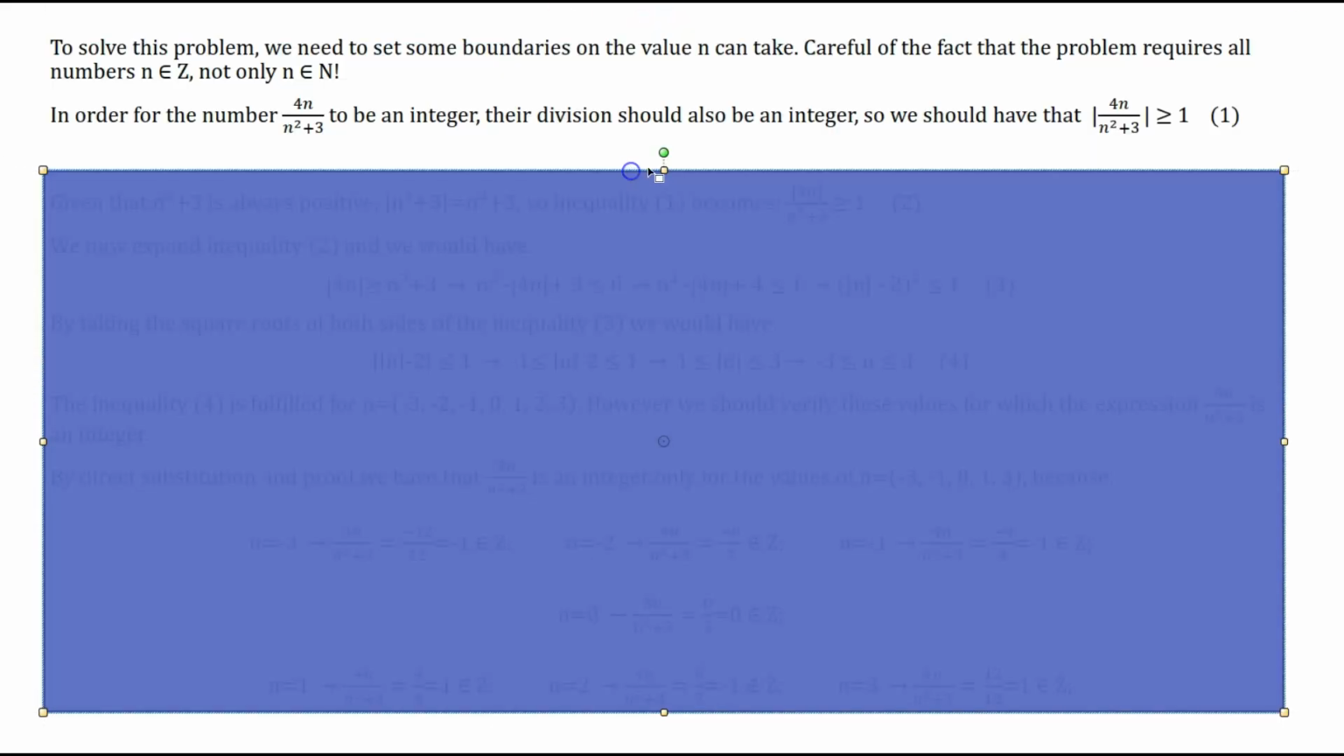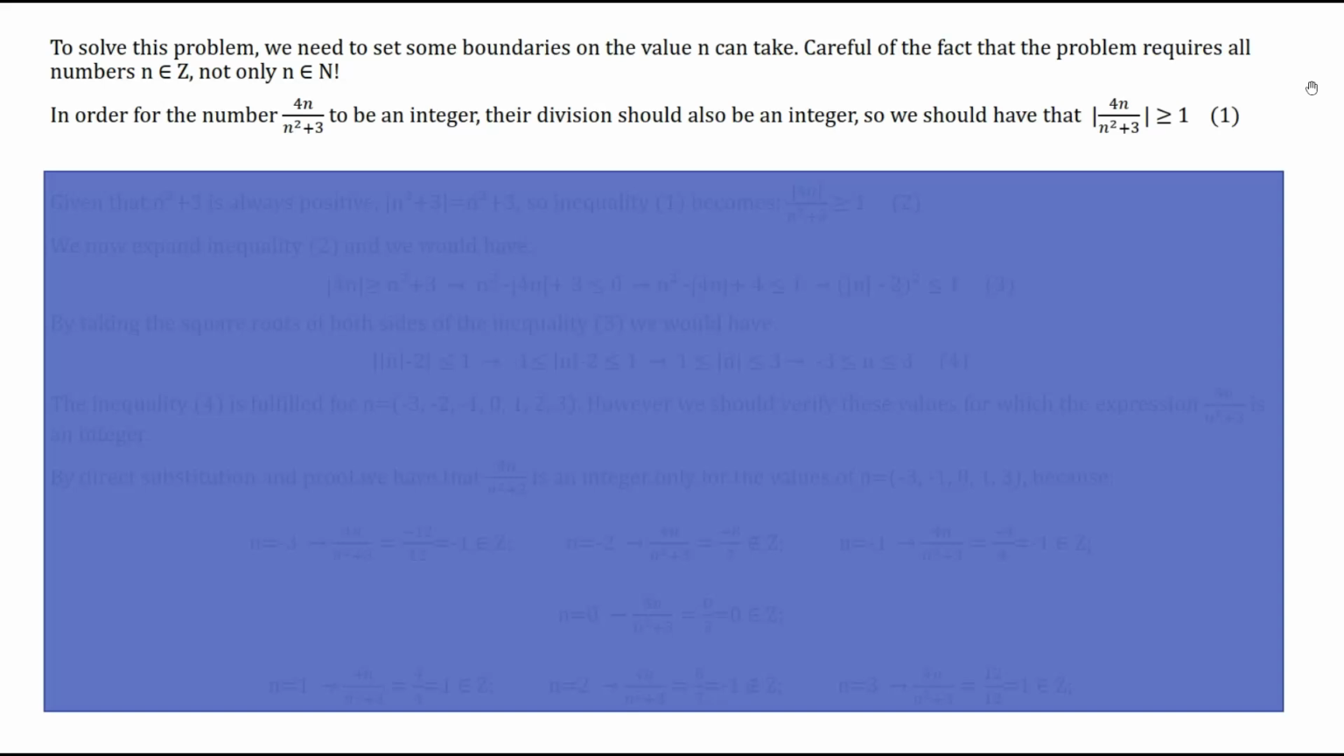For the solution of this problem, as our channel always does, we have covered the solution in order to go through it step by step together. First of all, to solve this problem, we need to set some boundaries on the value n can take, and we have to be very careful because the problem requires all numbers n from the set of whole numbers, not only numbers n from the set of natural numbers. So we have to be very careful with our considerations, so that if you are a contestant in a contest, you do not lose any points or any possible solution of the problem.